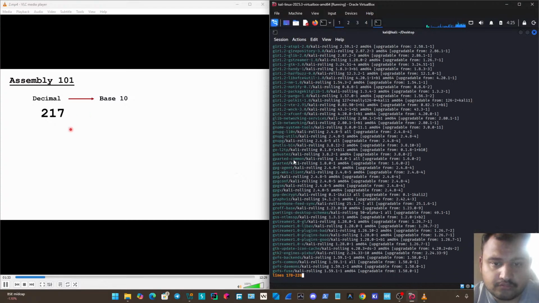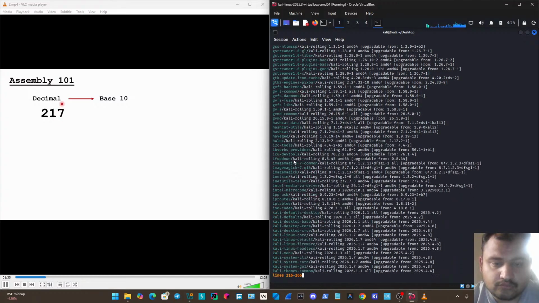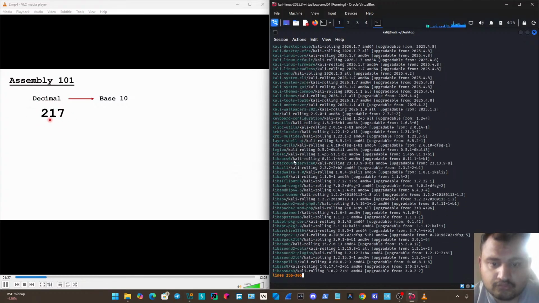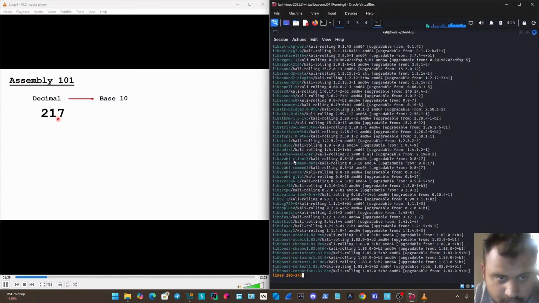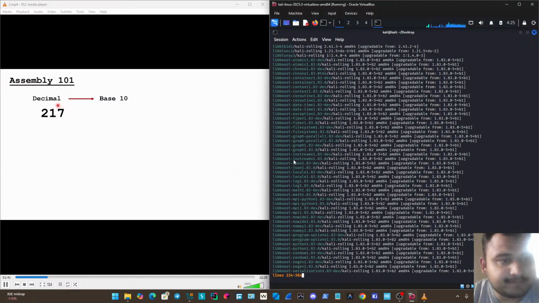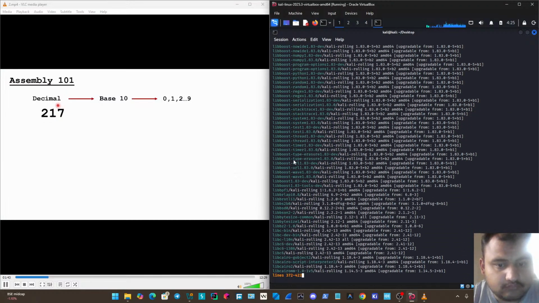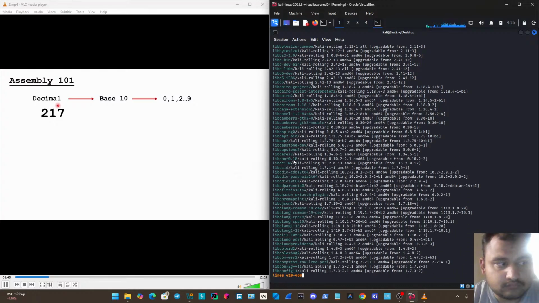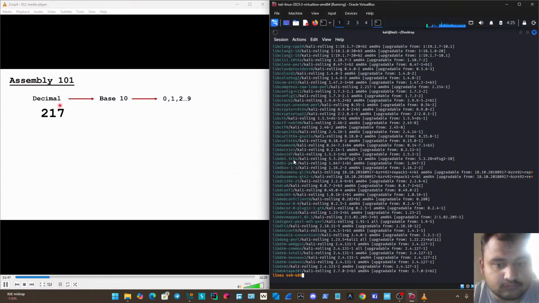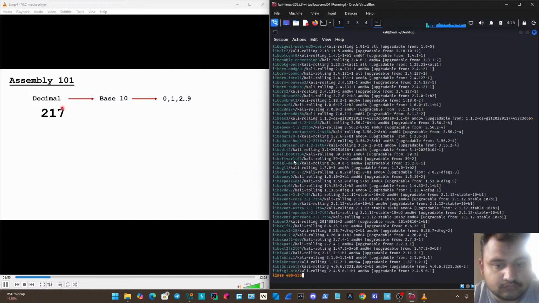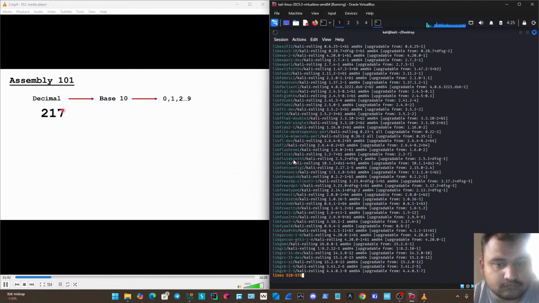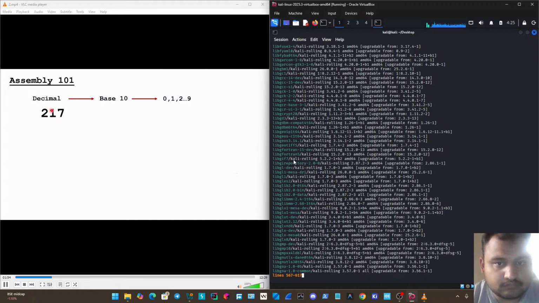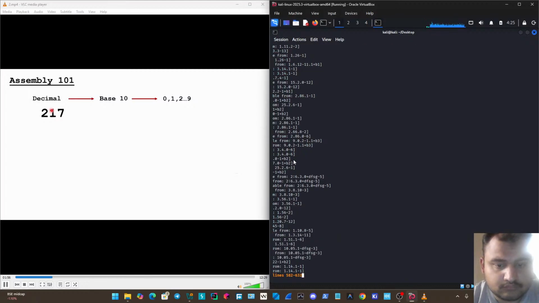And what that means is that each of these digits that make up this greater number, so 217, well, each of these individual digits, they can be one of 10 different numbers. So in decimal, of course, it's very obvious. It is 0 through 9. And then if we have any digit that we want to go past 9, we just set it to 0, and then we increment the next one. And that's how we can keep adding up those numbers.